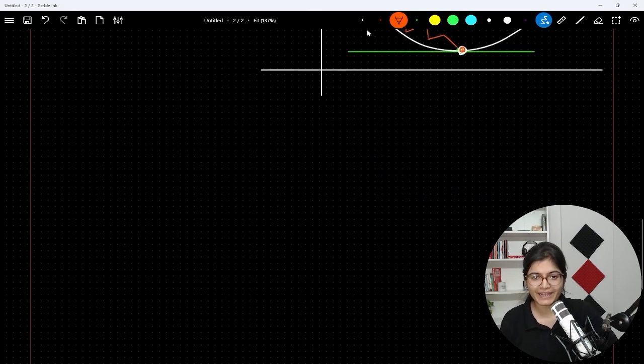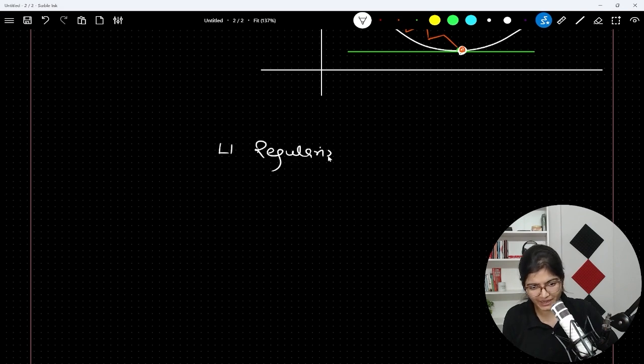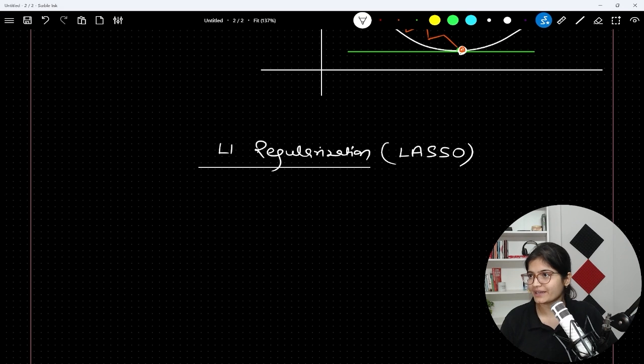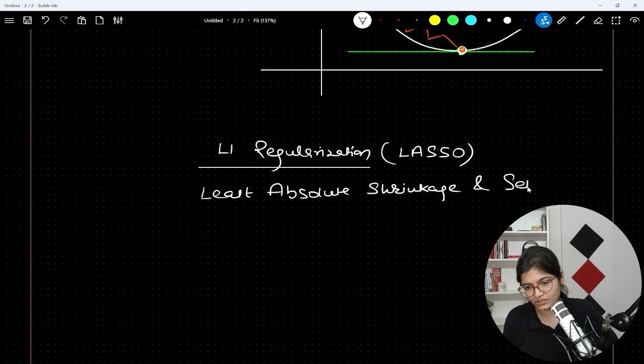Now, when we talk about L1 regularization, there are a few things which are exactly the same. Again, there is a modification of the cost function only. By the way, it is also called the lasso regularization technique. The full form of lasso is least absolute shrinkage and selection operator. So let me write it down: least absolute shrinkage and selection operator.